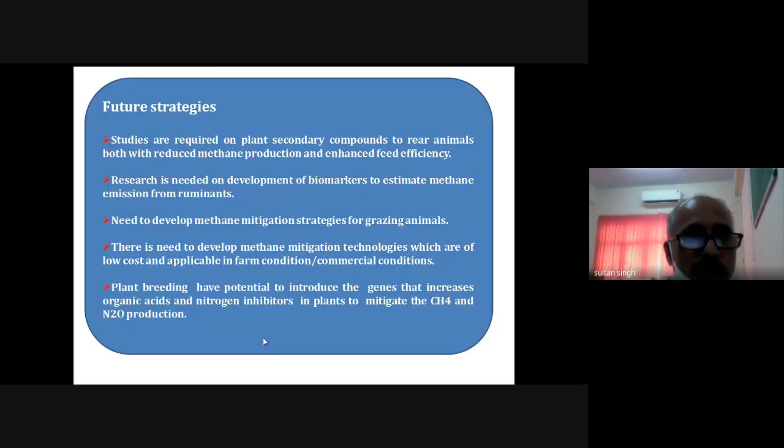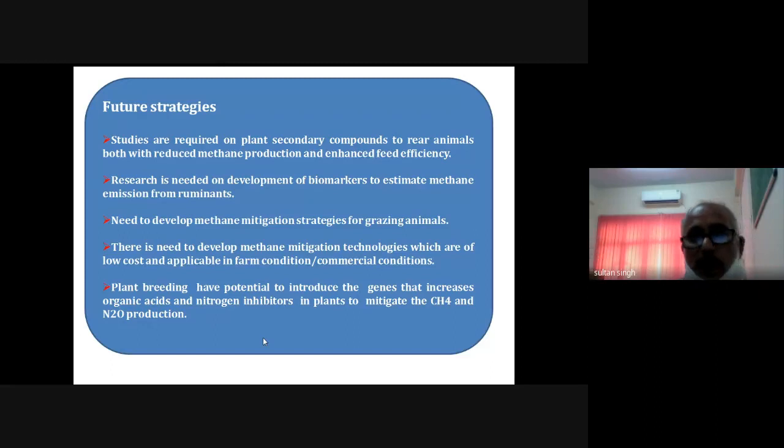So for future strategies, the concerns in the opposite will be our strategies. Strategies are required on plant secondary compounds to rear animals with reduced methane production and enhanced feed efficiency. We have to develop studies where methane production is less as well as the productivity of the animal is more. Research is needed on development of biomarkers to estimate methane emission from ruminants.